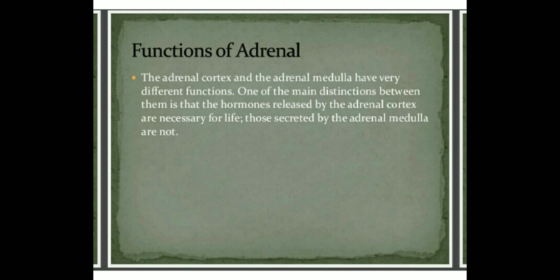Now the functions of the adrenal gland. As I told you, the adrenal gland produces the hormone adrenaline. It helps the body adjust to stress when we are angry or worried. During adolescence, as you have seen, there are mood swings, and sometimes we are stressed, angry or worried, so this hormone helps us adjust. Clear? This is done by the adrenal gland, which produces the hormone adrenaline.